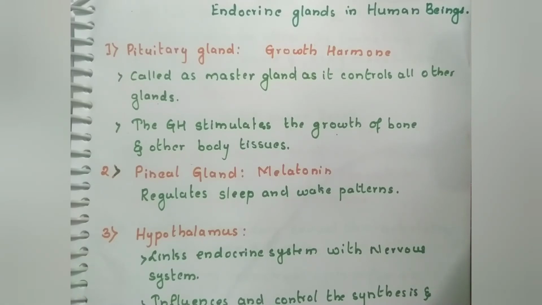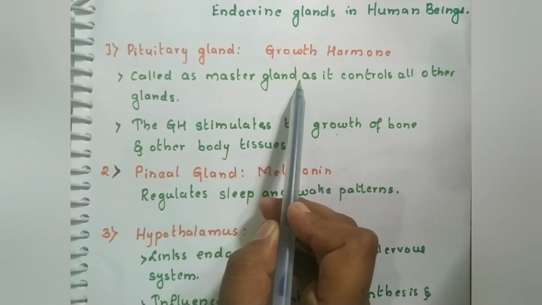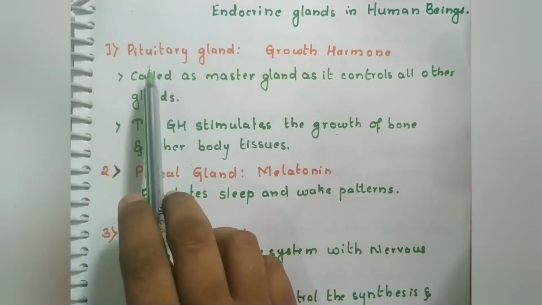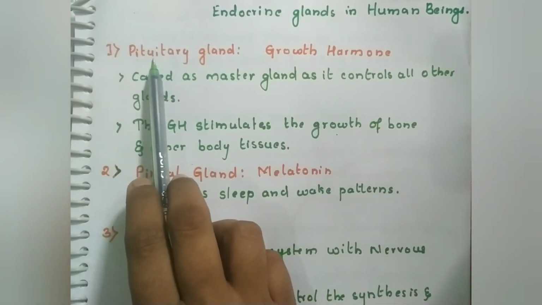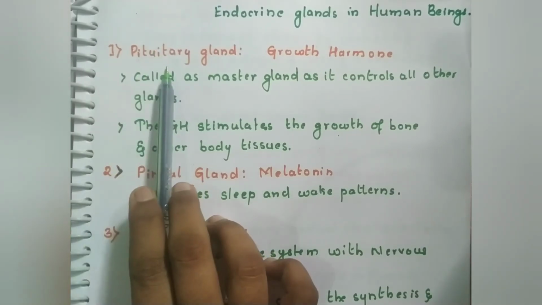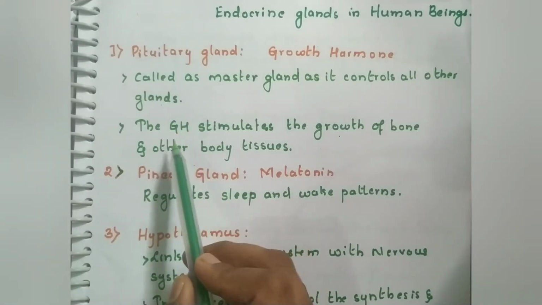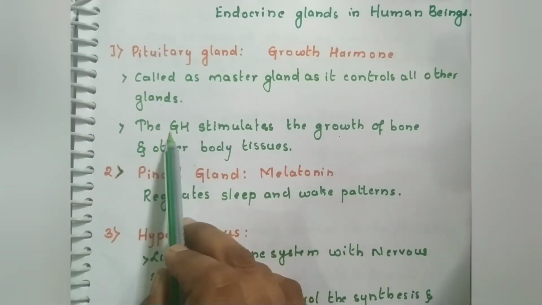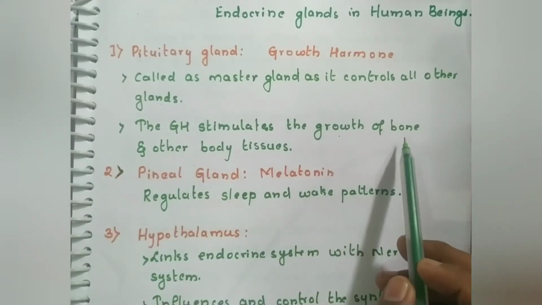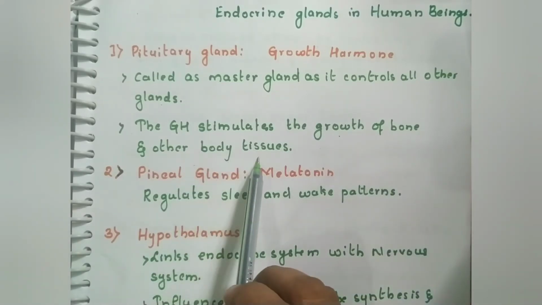The first one we are going to study is the pituitary gland, which is also called the master gland, as it controls all other glands. That's why we call the pituitary gland the master gland. Which hormone is released by the pituitary gland? It releases growth hormone, also called GH. Growth hormone helps in the growth of bones and other body tissues.